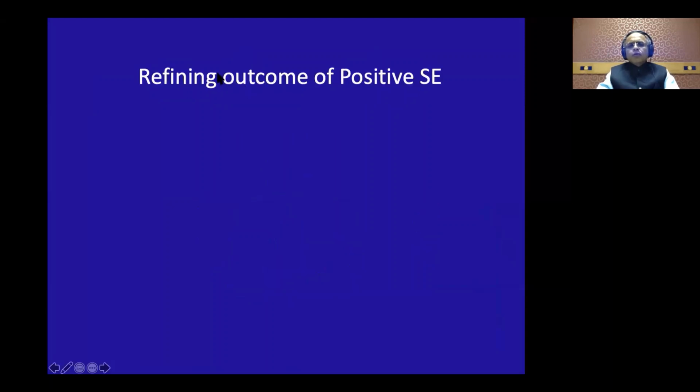Now, how will you refine the outcome? That is, how do you know the prognosis of a positive stress echo? Because now with the ISCHEMIA trial, we know that you don't have to send every patient for a coronary angio and revascularization. So you look for his response to optimal medical therapy, and you should also look at certain image indicators of severe ischemia, though the ISCHEMIA trial said that that also is not required.